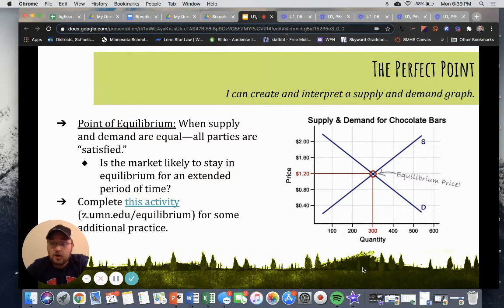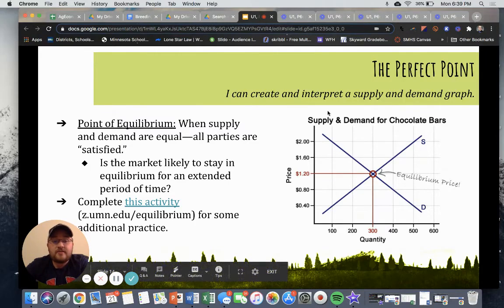If you guessed no, that would be correct because honestly, it's kind of a lucky shot with market research sometimes. And if we have reached that point of equilibrium, we've struck gold, that's awesome. And I think before COVID-19, we had that point of equilibrium for toilet paper, but then unfortunately the markets went crazy and we were not at equilibrium very long during the pandemic for toilet paper, that's for sure.